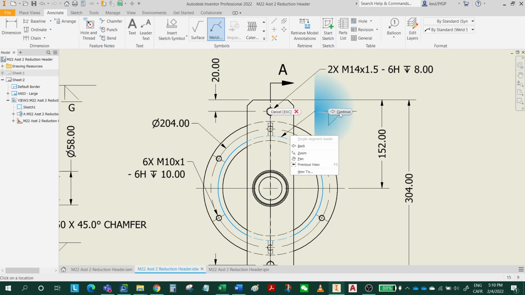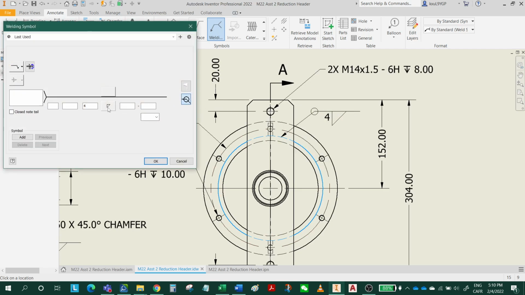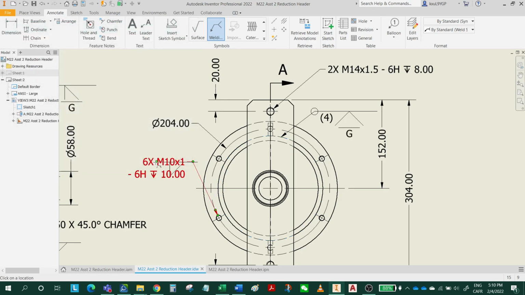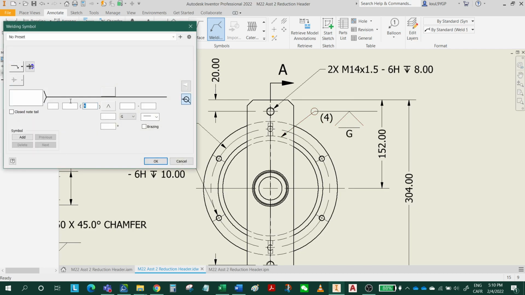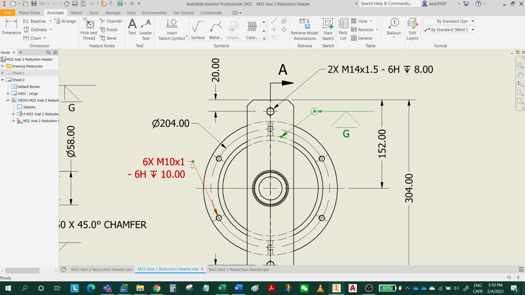Click. Right click. Continue. This is V-groove weld. Flush, grinding. Click OK. No dimension here, right? Don't have a dimension here. Click OK. So for position C, yeah, that's the only position.